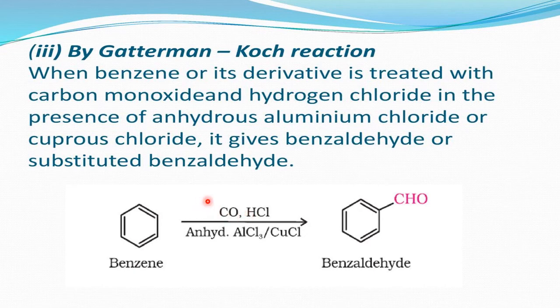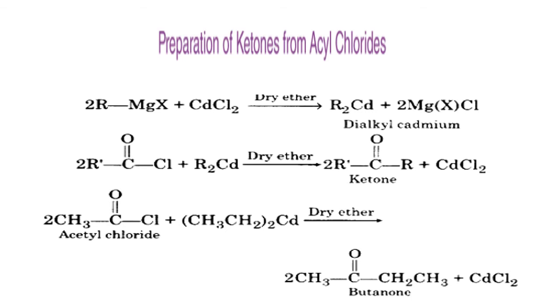So we do some internal arrangements or rearrangements, chemical arrangements. Ultimately we get the desired compound. So the first step is CO and HCl react to give HCOCl. From that CHO comes and attacks on the benzene, and HCl comes out. Okay, this is the Gattermann-Koch reaction to convert benzene to benzaldehyde.